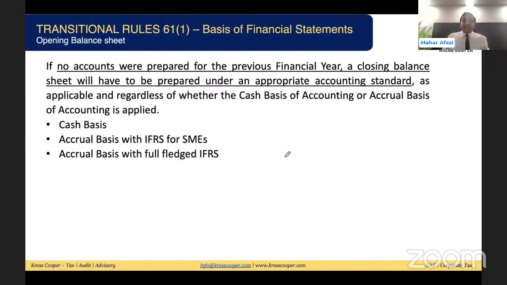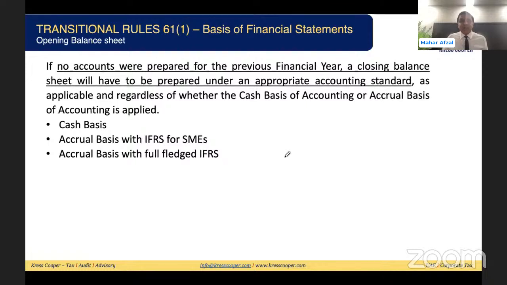If no accounts were prepared for the previous financial year, there are possibilities that companies or businesses in the market are not preparing financial statements. If they are not preparing them, they will not have any closing balance. The law requires you to carry forward the balances, but these businesses are not preparing financial statements. This is the requirement of the law: the closing balance you need to carry forward if you are a taxable person.